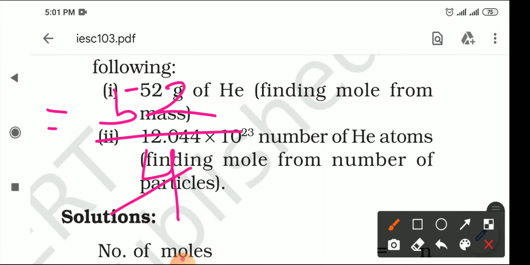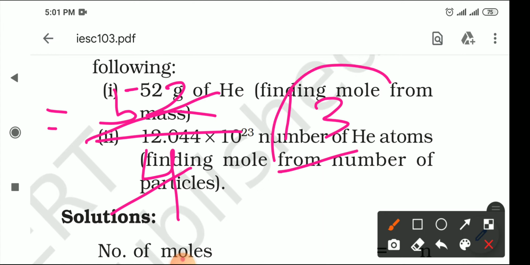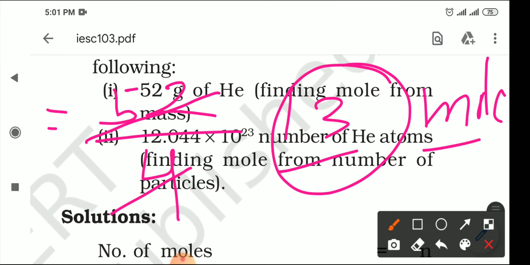Now what we have to do is calculate this. 4 ones are 4 and 4 threes are 12, so this is 13. That is, 13 moles are available in this particular question. So for 52 gram of He, what is the mole? The answer will be 13 moles. Now do the second question.